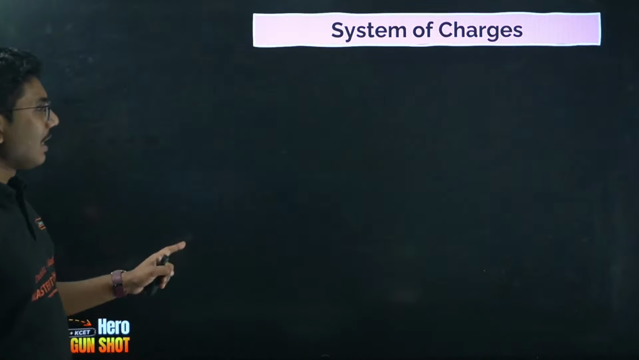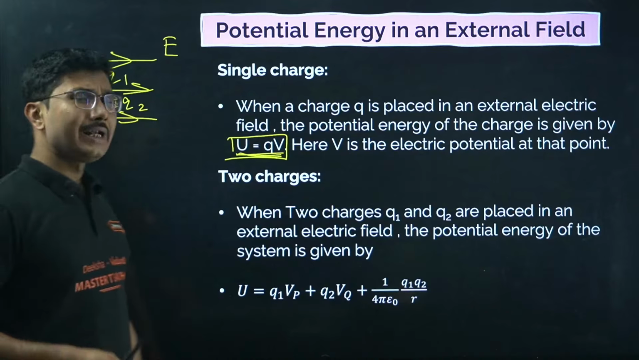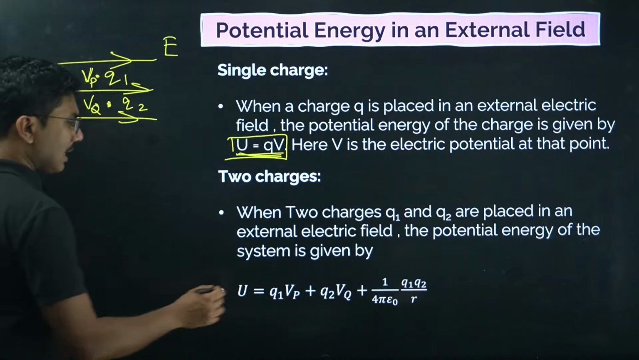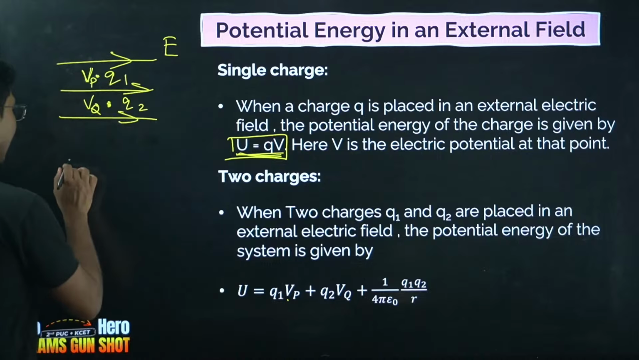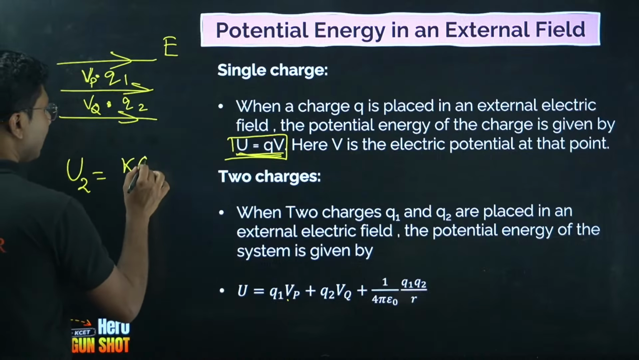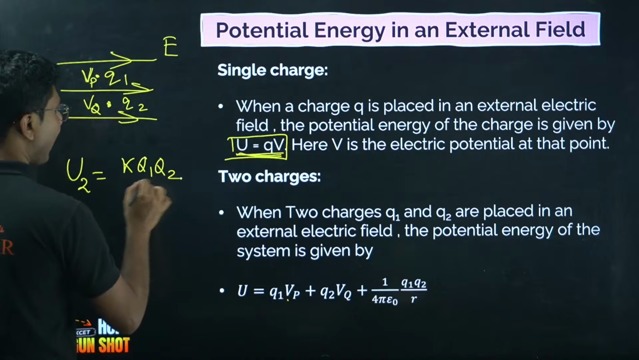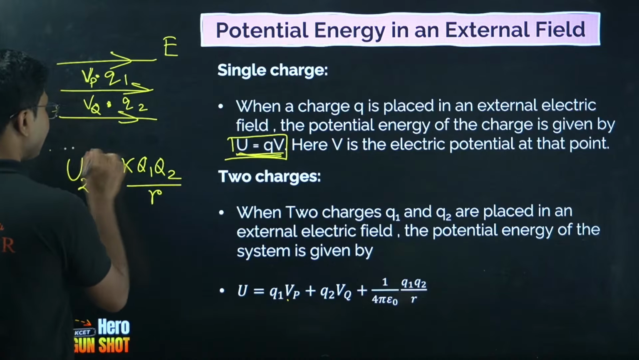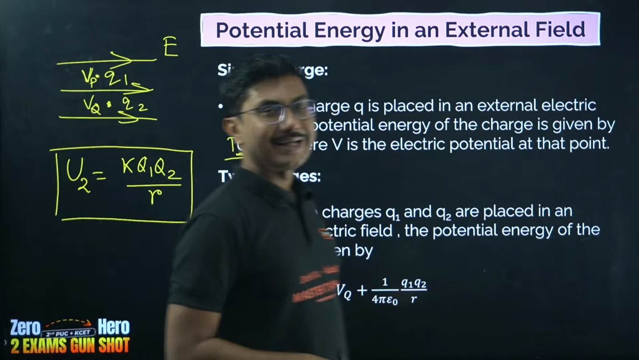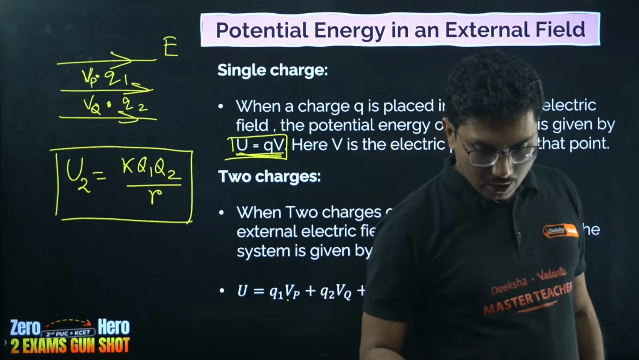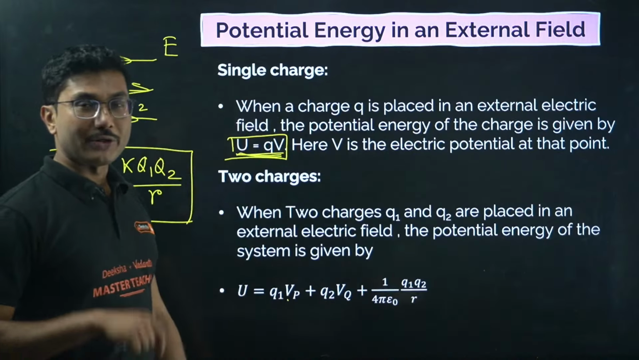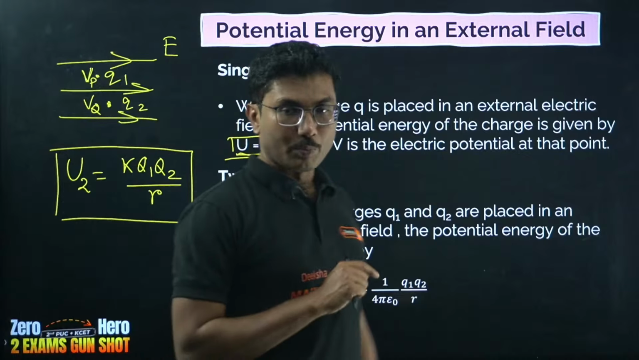Now if only two charges are present, no external field, if these terms are 0, then the potential energy of two charges is given by k Q1 Q2 by R. Remember this formula, this is important for KCET question. Okay, based on this we might get one small numerical question. Clear? Any doubt? Please don't forget to mention that in the chat below. Right?